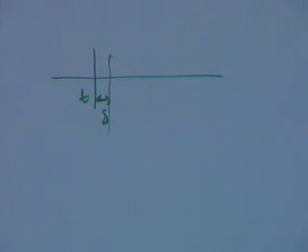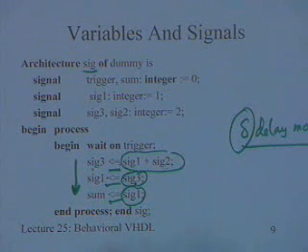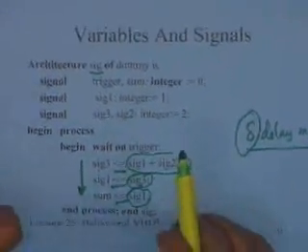So what happens over here is you get a previous value of signal 1. But let us say I actually want to sequentialize it. I actually want to do it exactly in the same manner as the variables worked. I can do it. The way I have to do it is, I have to write it in this manner. I say sig 3 is assigned sig 1 plus sig 2. Wait on sig 3.